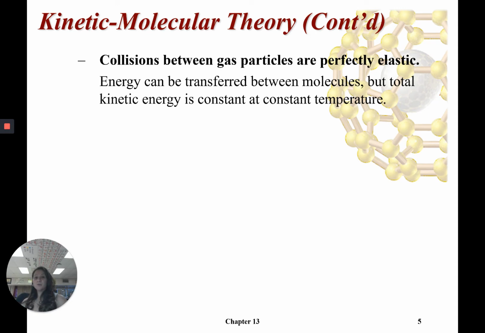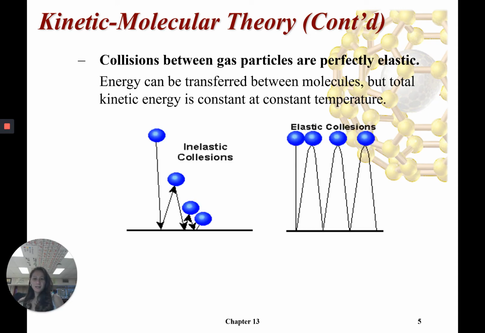Next statement says collisions between gas particles are perfectly elastic. I don't know if you've studied elastic and inelastic collisions in physical science, but basically if you had a basketball, let's say, and you were to drop it on the floor, it hits the floor and bounces back. It doesn't bounce to the original height like we see on the diagram on the left here. So it rises up, but not to the original height, and then falls back down, rises up a little bit lower, and so on. That's a normal collision. That is an inelastic collision.